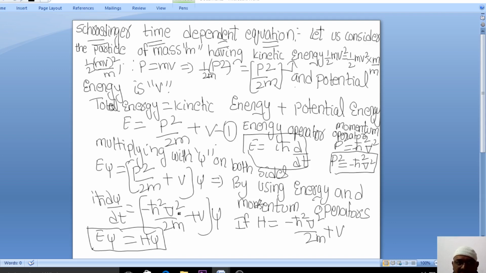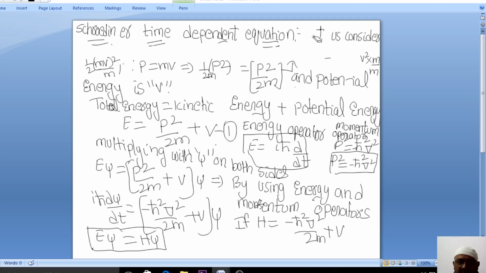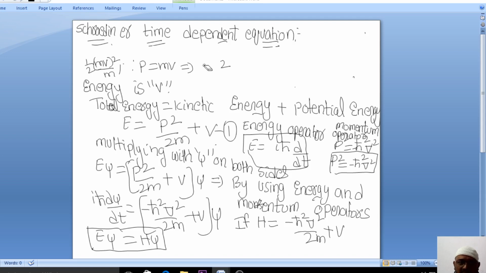For now, we'll just derive the Schrodinger time independent equation. So we just erase it. Understood everybody? Clear? So this you need to remember. If you remember these two parameters, E is equal to i h bar dou by dou t, and p square is minus h bar square del square, then you can easily write down the Schrodinger time dependent equation. This is one way of deriving it.